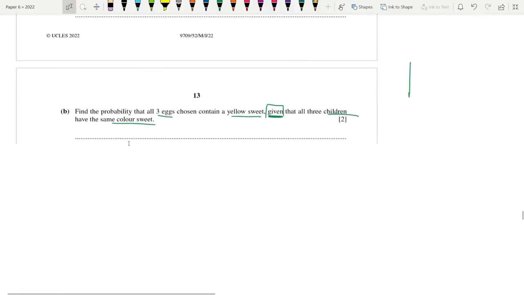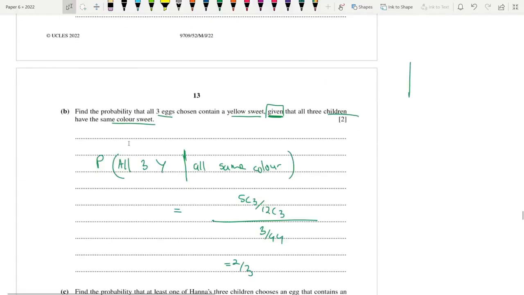Next, for a conditional probability, find the probability that all 3 eggs chosen contain a yellow sweet, given that all 3 children have the same color sweet. What you need to understand is the word given is the most important. The sentence after given is the condition. So the condition is all 3 children have the same color sweet. So this is how you write it. P, you start a bracket, you give this line over here. The condition has to be given after that line.